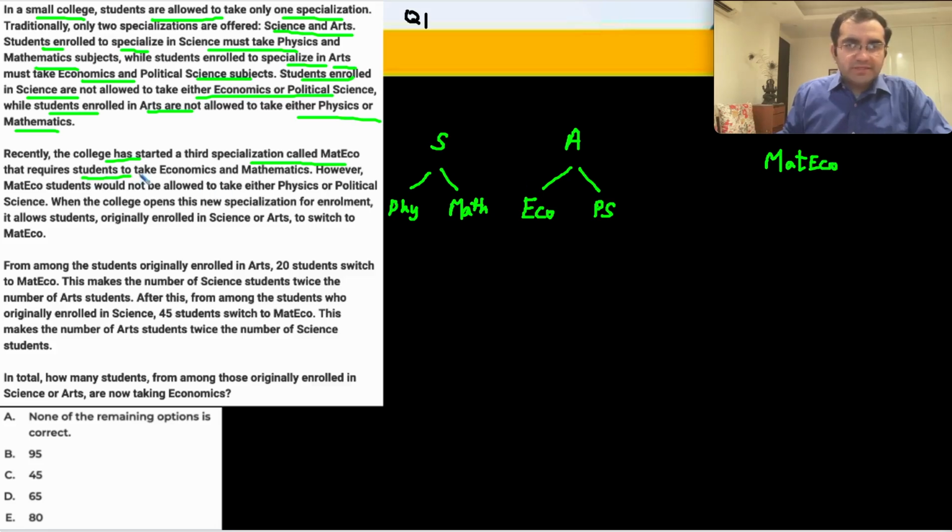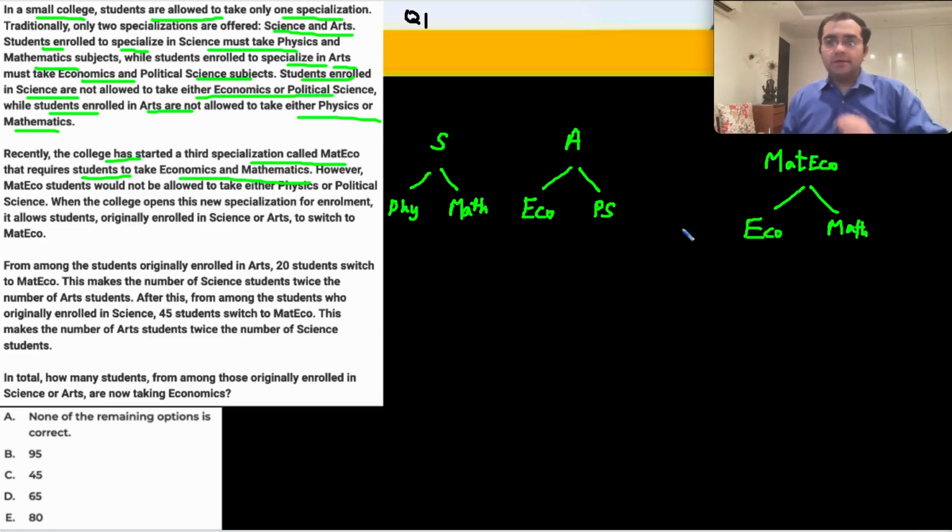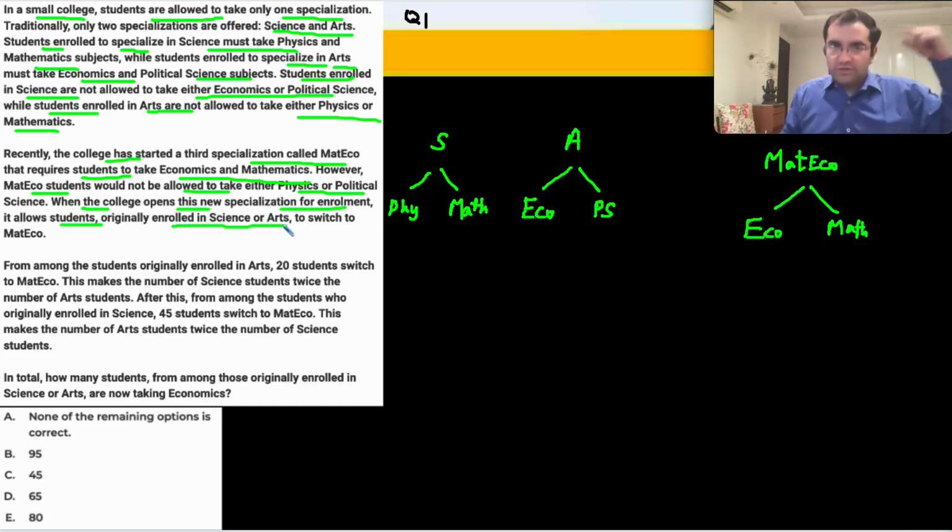Recently, the college has started a third specialization, that is mat eco. So these students take eco and maths. We had eco and math in school, right? PCME, that was an option. Anyways, come back. Mat eco students cannot take the other two subjects, physics or pol science. When the college opens this new specialization, it allows students originally in science or arts, S or A, to switch.